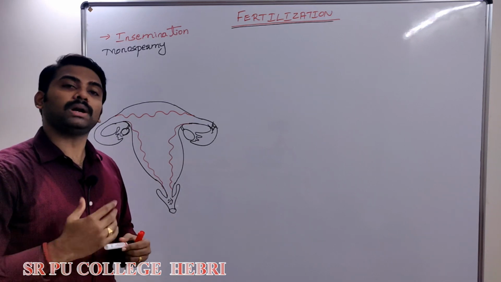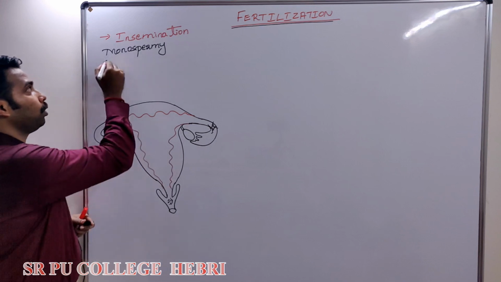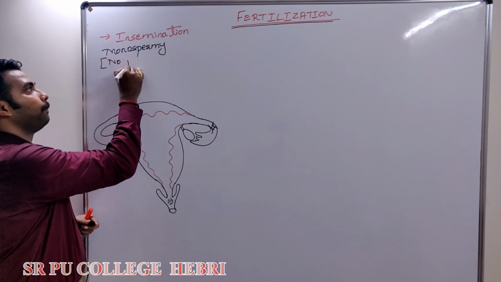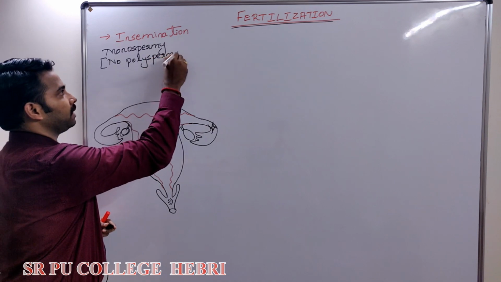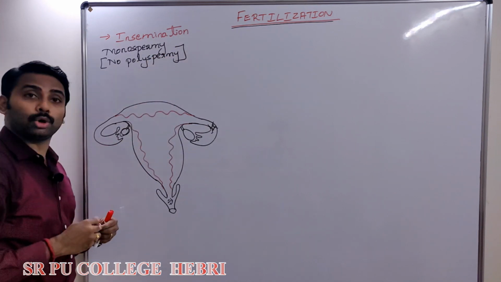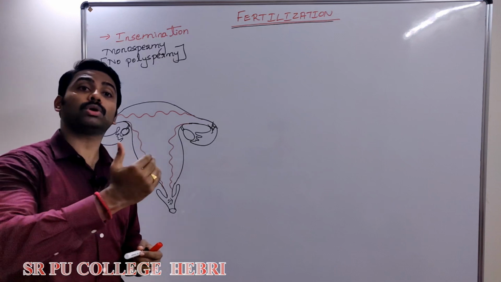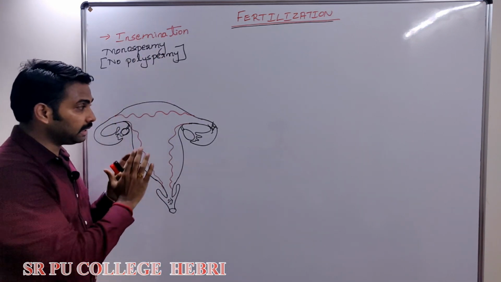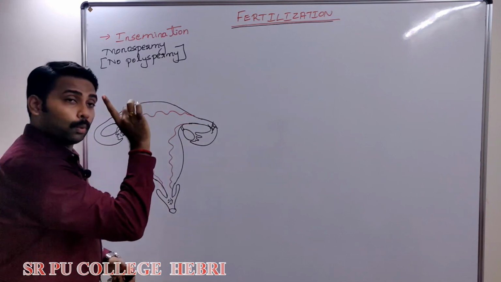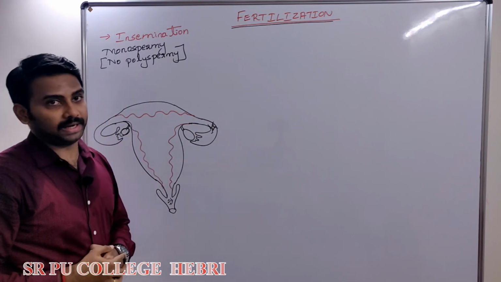What is monospermy? Fusion of an ova by a single sperm. But there should be no polyspermy. What is polyspermy? Fertilization of an ova by more than one sperm, right? This condition should not happen in our case. Only one sperm should be able to fertilize it.